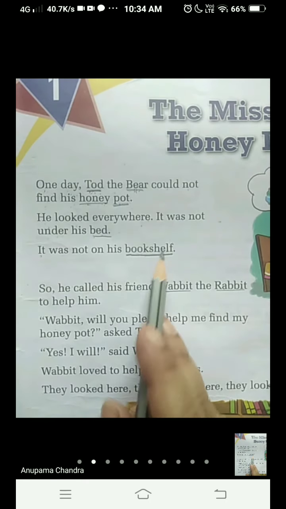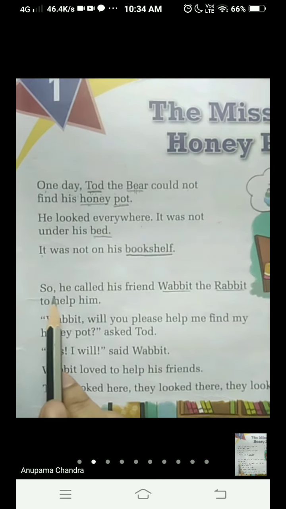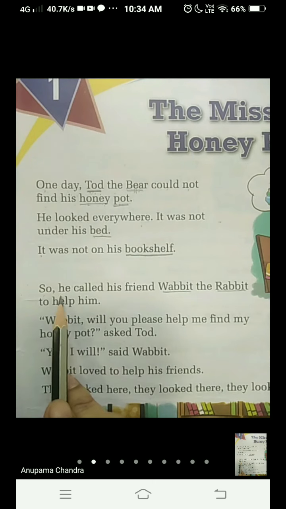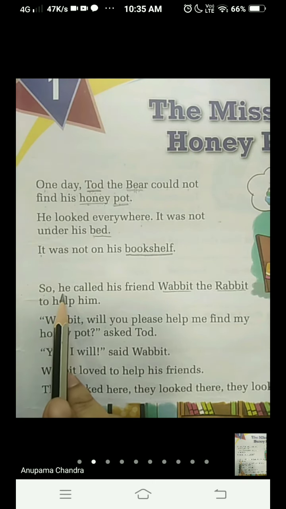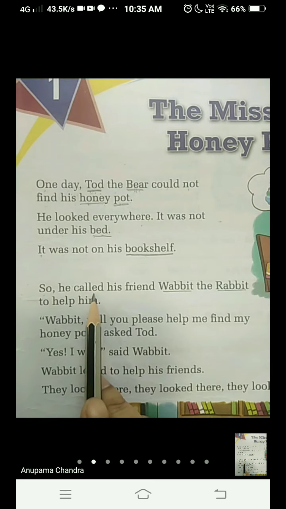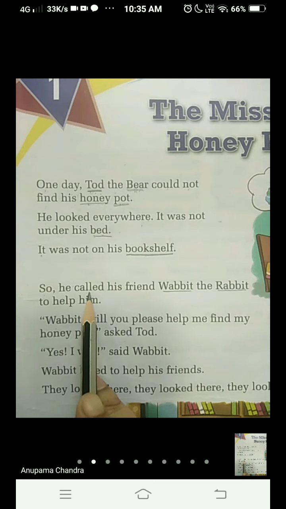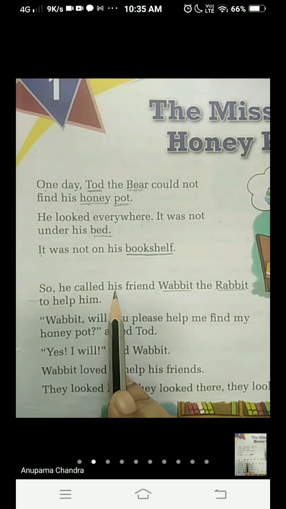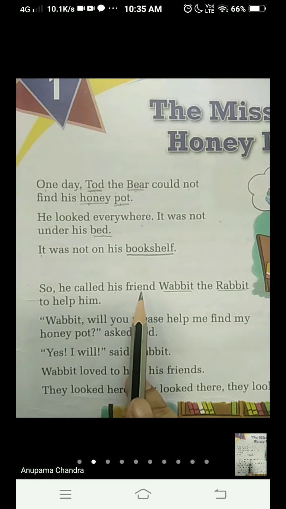Till bookshelf we have completed. Next is S-O, so. H-E, he. So he called. C-A-L-L, call. E-D, called. So he called his friend Wabbit. H-I-S, his.